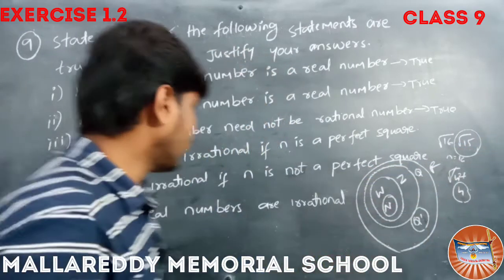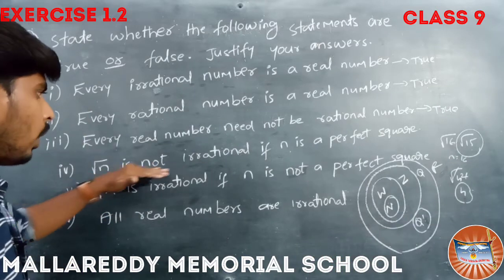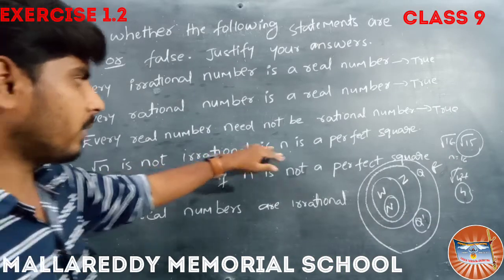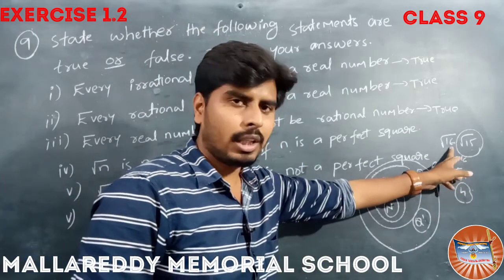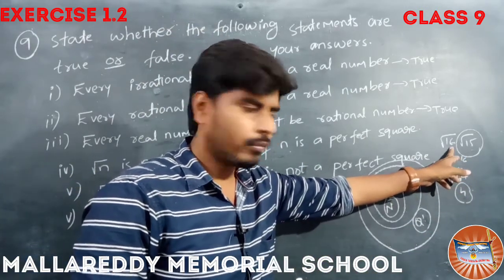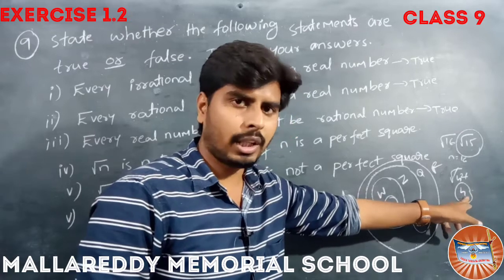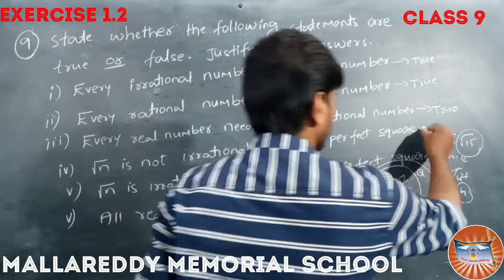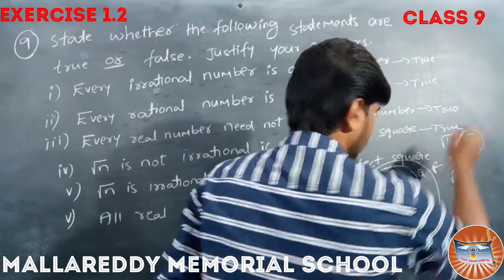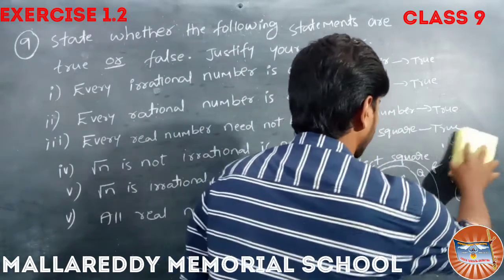So what is the statement given here? Root n is not irrational if n is a perfect square. Yes, it is true. If it is a perfect square, it is not irrational. We got 4 here. It is not irrational, it is a rational number. That is why this is also true.